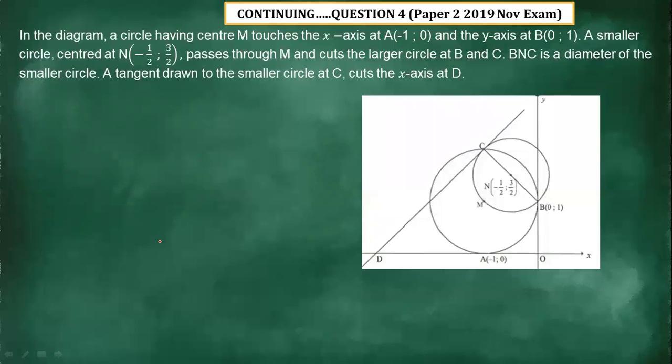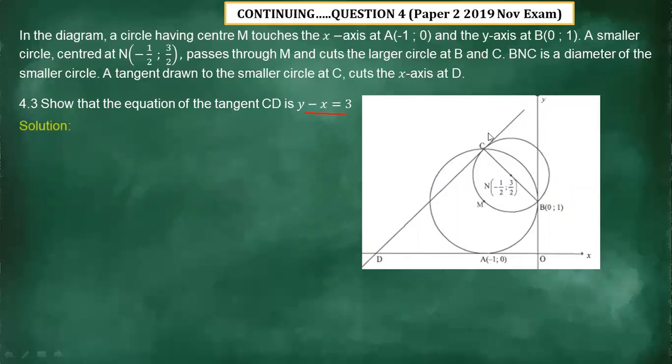All right, the question still continues. Let's see what we have here. 4.3, show that the equation of the tangent CD is this. Show that the equation of the tangent CD, where CD is this line. So we have to determine the equation of this line CD. And this CD we can see is a tangent to the smaller circle.